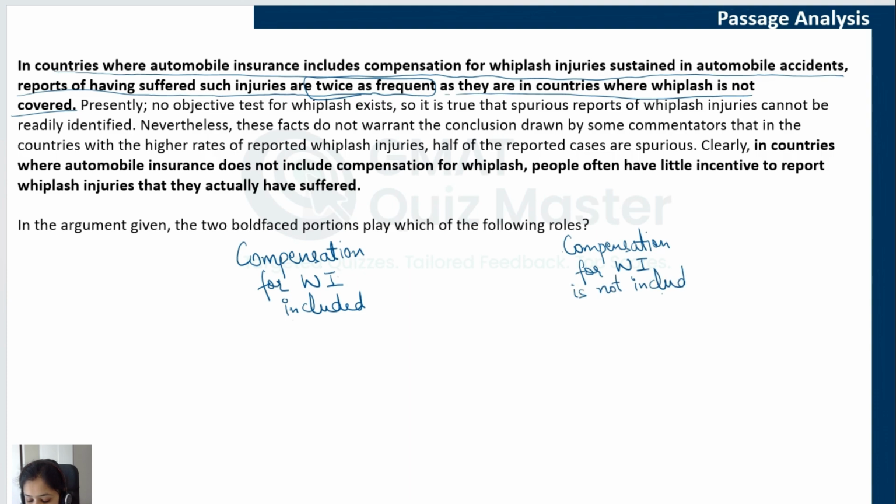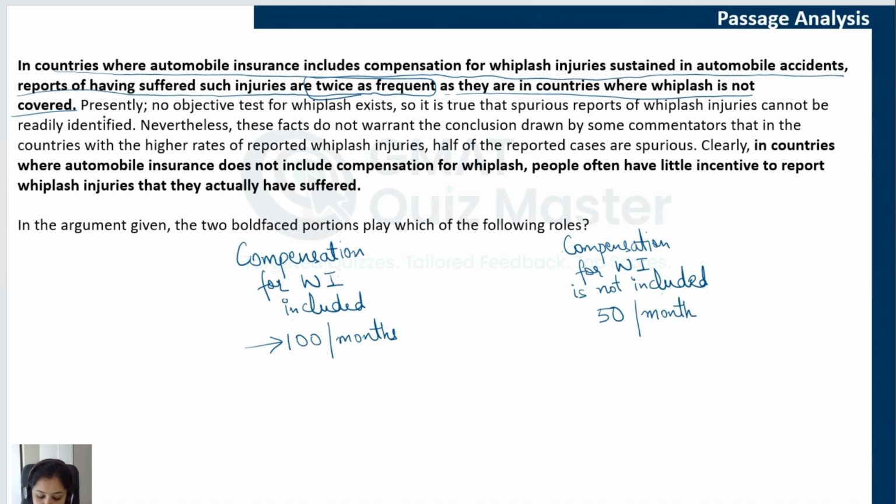And the first statement tells us that the frequency of reports for such injuries is almost double here. So if there are 100 reports every month in these countries where compensation is included, there are only 50 reports per month in the countries where the compensation is not included. And this number we have just taken as an example to understand that the frequency here is double. So this is a fact given to us.